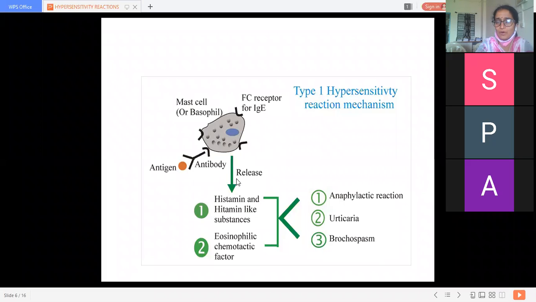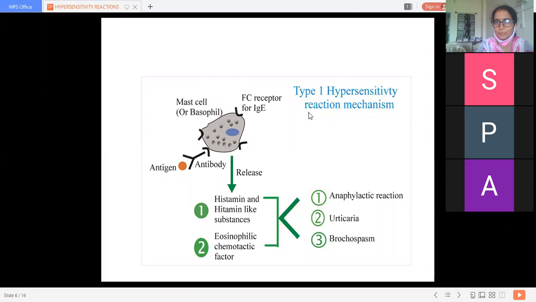There is release of histamine and histamine like substances from the mast cells or basophils, and it will give rise to an anaphylactic reaction. There may be urticaria or bronchospasm that happens in asthmatic bronchitis. So this is type 1 hypersensitivity reaction.